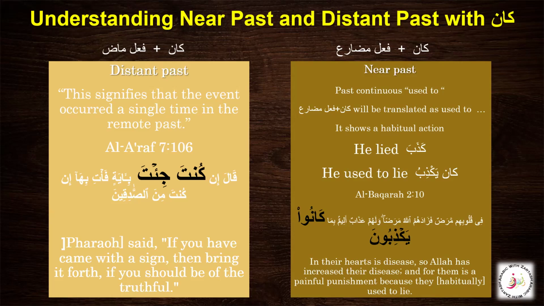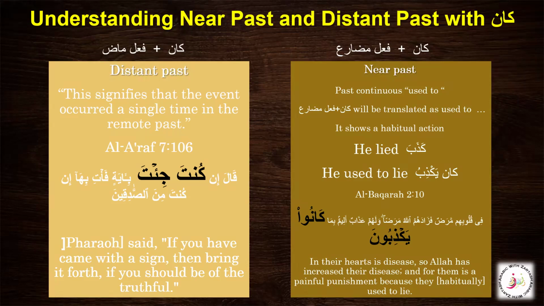We learned how jumla failure can be the khabar of kana, and how we are going to translate the sentences which have kana or yakunu, or which have its sisters, like laysa or zalla. Inshallah, we'll do more examples using kana wa akhwatuha, and inshallah with akhwatuha we are going to learn more about this.